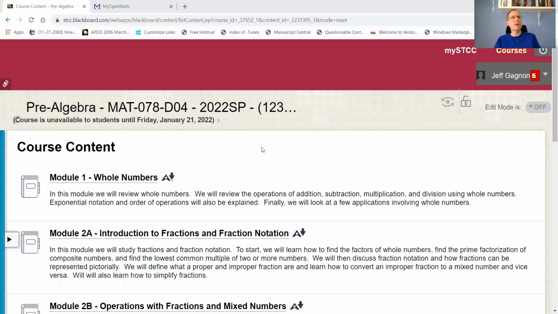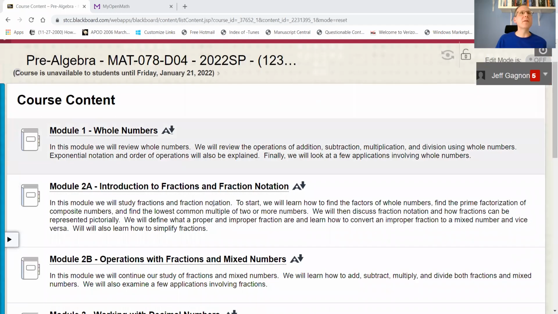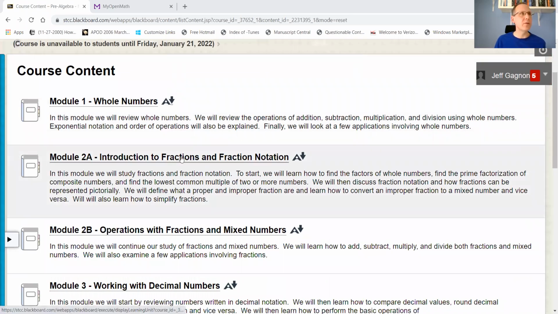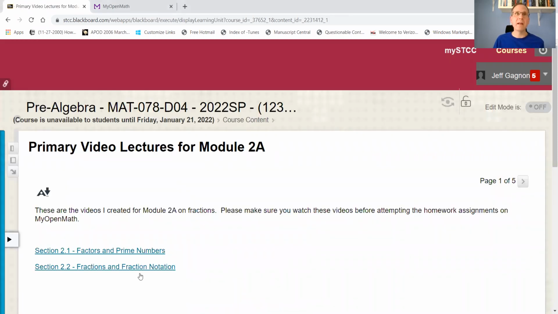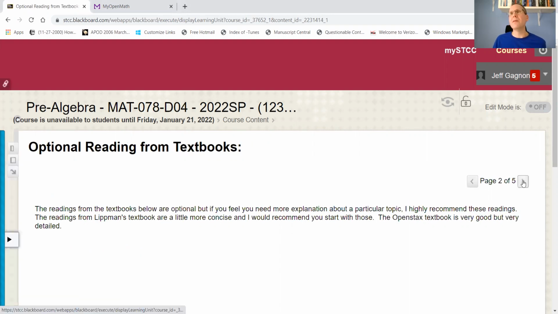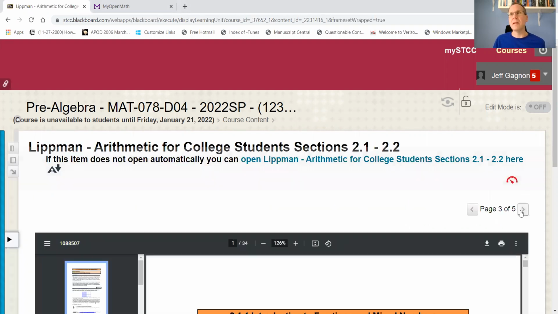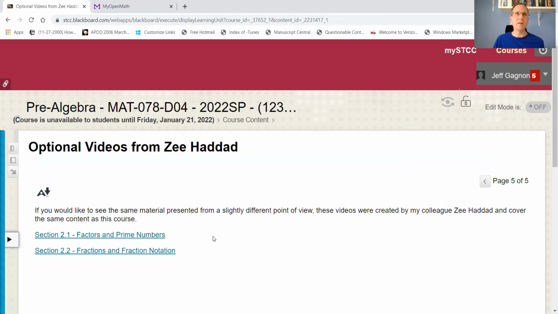Then I went back to course content, and each module is outlined the exact same way. First you have my primary videos, links to the textbook. So these are my primary videos for the second module, which remember we split up into 2 sections. So there's just 2 sections on the fractions. Then there are links to the sections in the textbooks if you want to read, and then optional videos from Z Haddad. In this case, there was no deeper dive video, but some of them have deeper dive videos as well. So all the modules are organized exactly the same way.